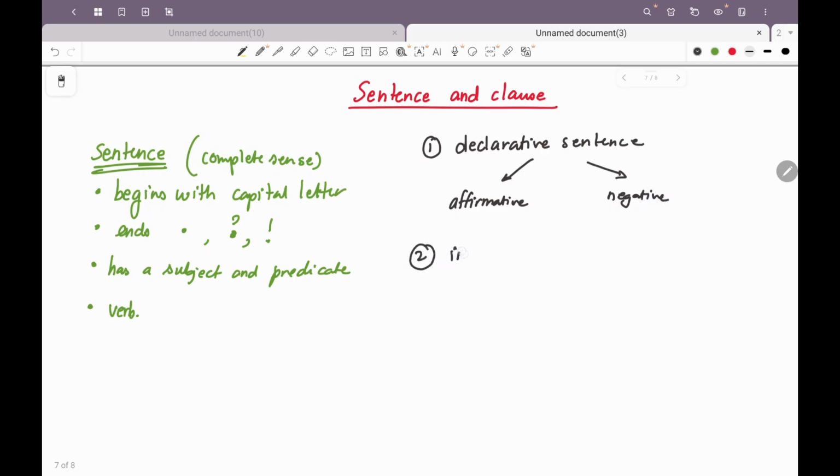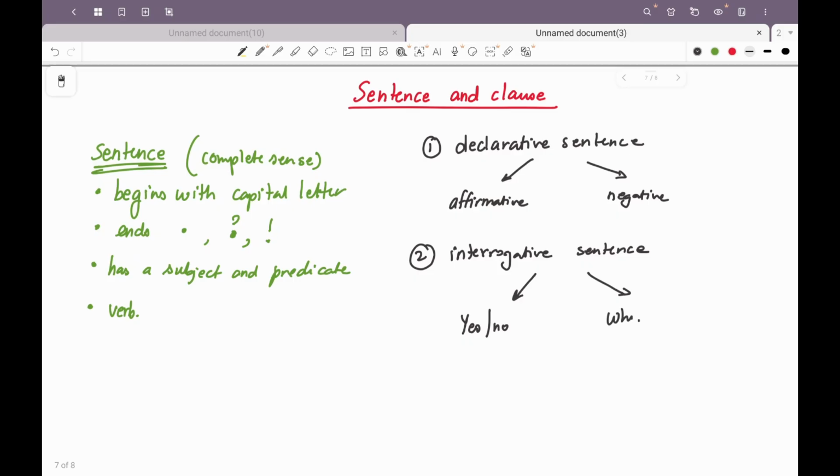Second is interrogative sentence. Now at this point of time in this video, you should not have a question what are interrogative sentences. Interrogative sentences ask a particular question. In this, there are two types of questions: yes no questions or then WH questions. So yes no questions are those questions the answer of which is either yes or no. Do you like to study English? Yes, I like to study English. It's a yes no question.